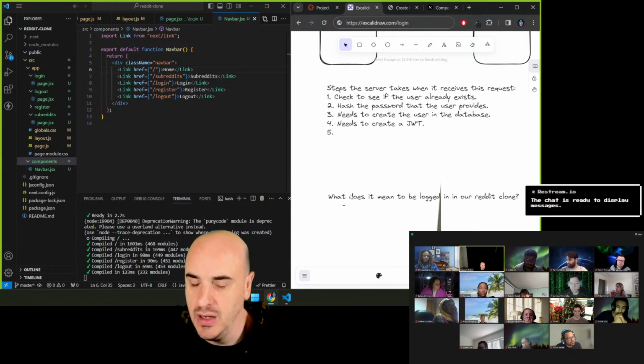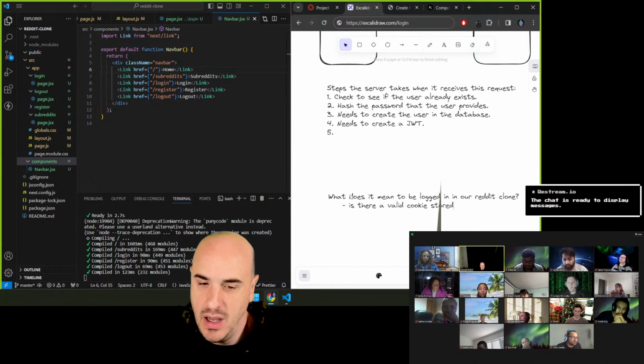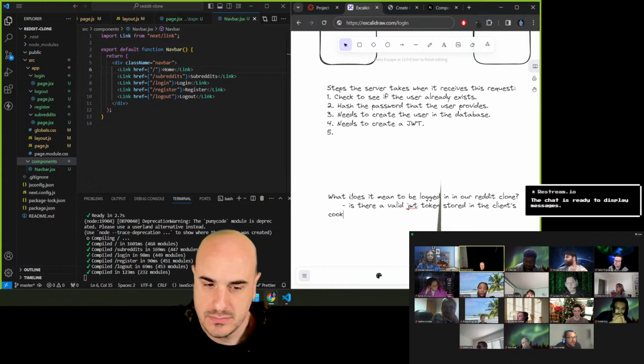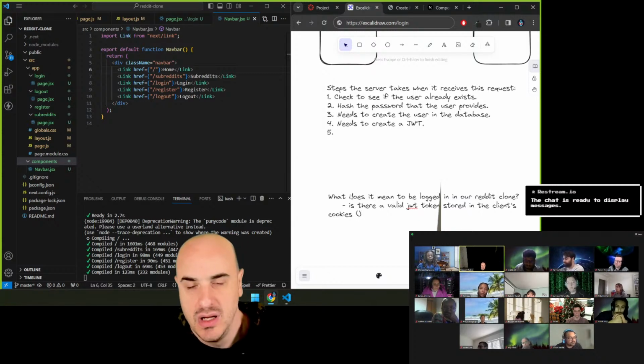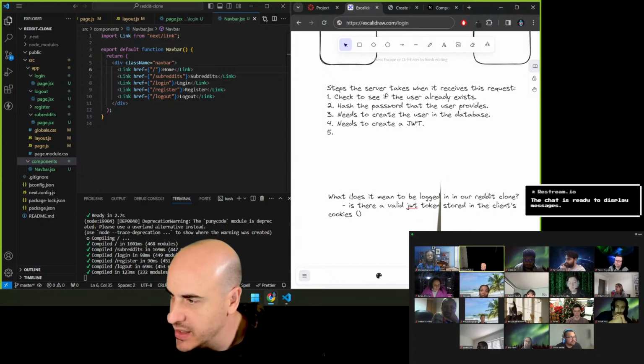But in our application, the mental model I want you to have for is logged in is: is there a valid cookie stored? Is there a valid JWT token stored in the client's cookies? So you guys have heard of cookies, right? Any idea what a cookie is?